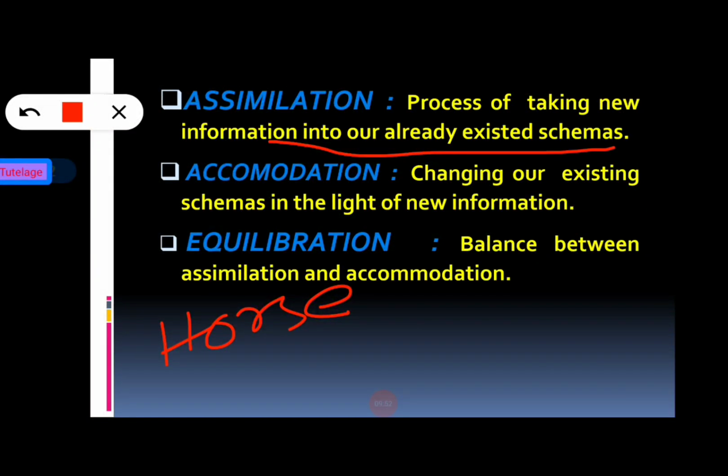Okay, so characteristics of horse is the already existed schema of the young child. So assimilation is basically the process of taking new information, which is collected from our environment. So what is a new information?